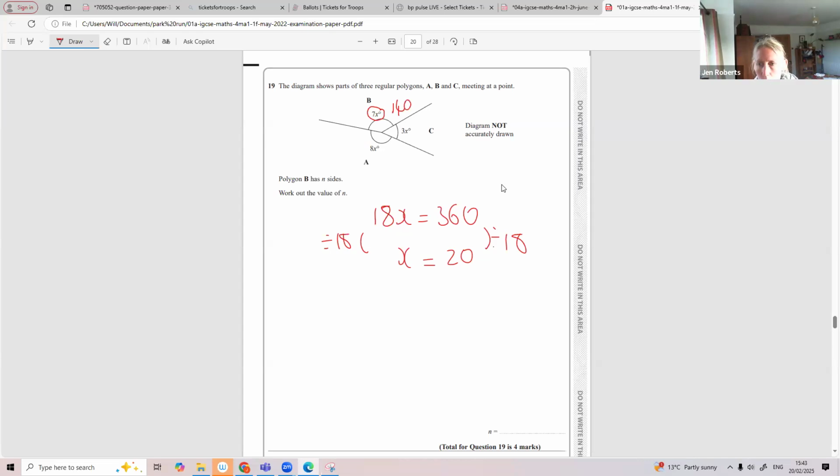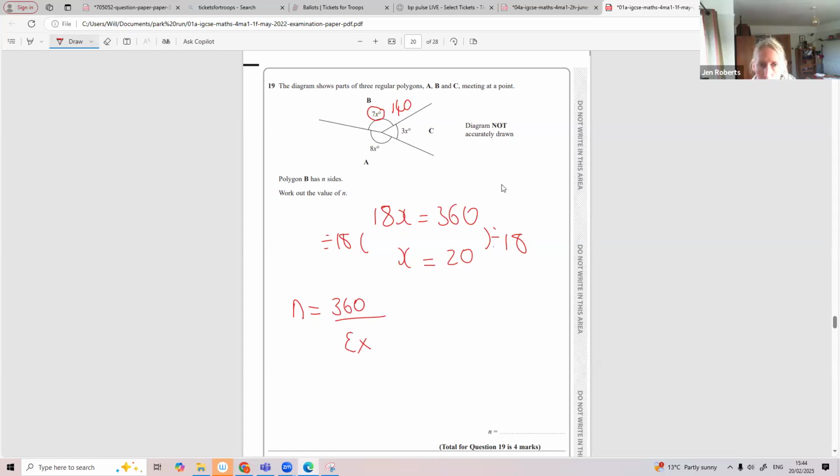The interior angle is 140, so for angles in polygons, there's loads of different formulas you need. To get the number of sides, the number of sides is equal to the exterior angle. No, it's not. Remembered it wrong. It's 360 divided by your exterior angle. What's your exterior angle?